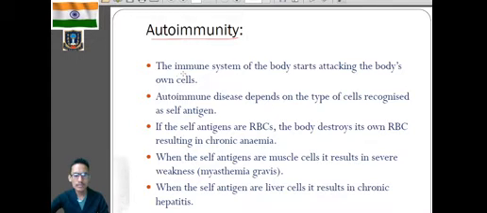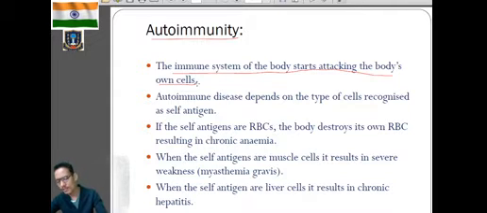So the immune system of the body starts attacking the body's own cells. It cannot distinguish which one is a foreign cell and which one is an own body cell. So it will start destroying the own body cells and the foreign cells. And such a type of disorder is known as autoimmunity.